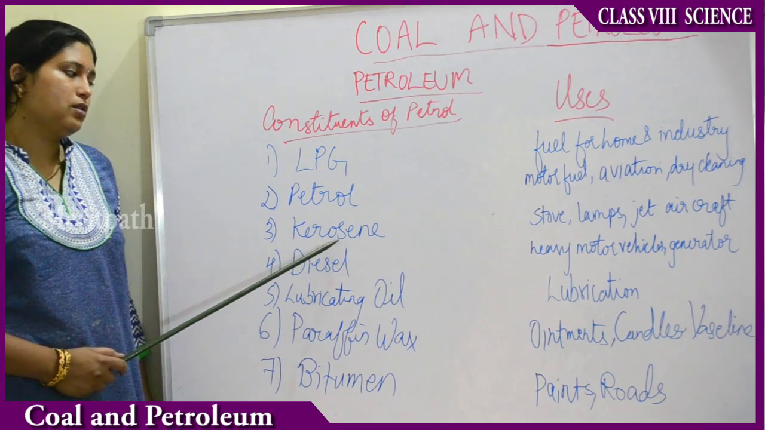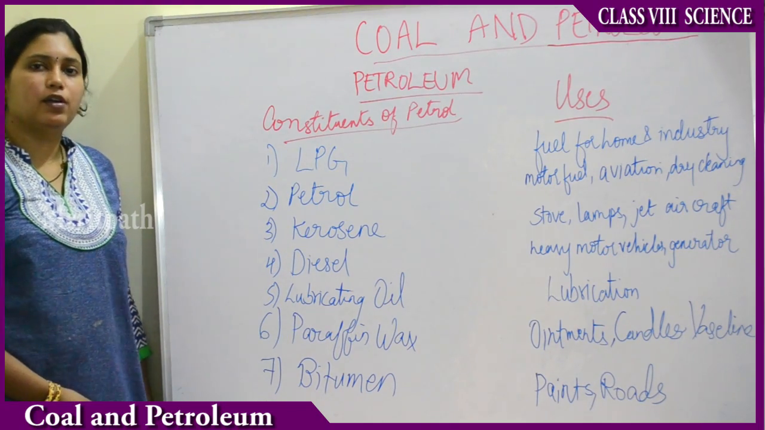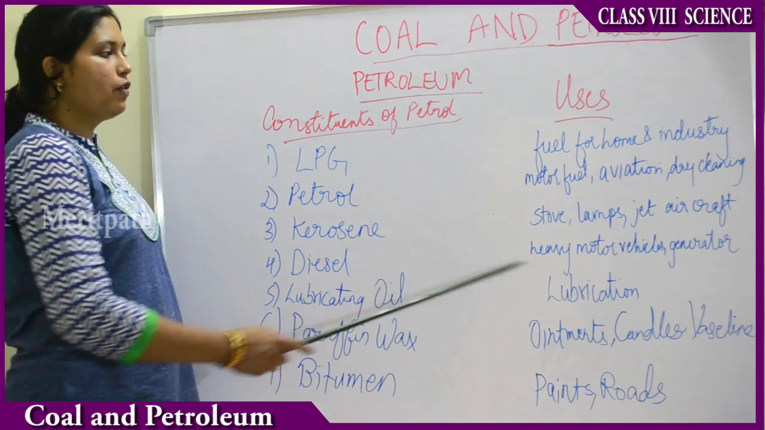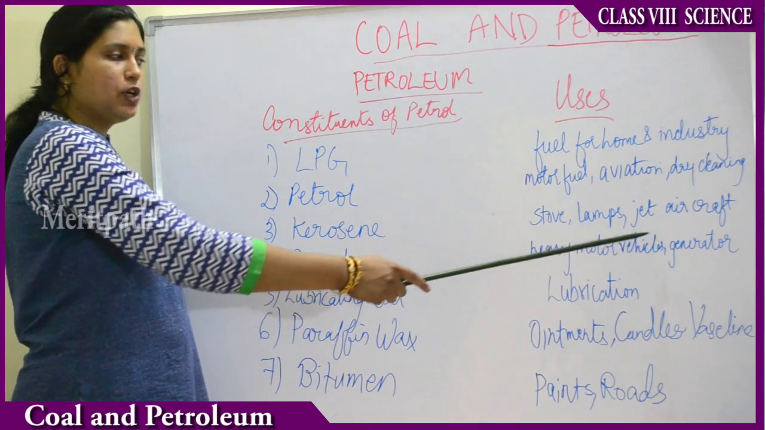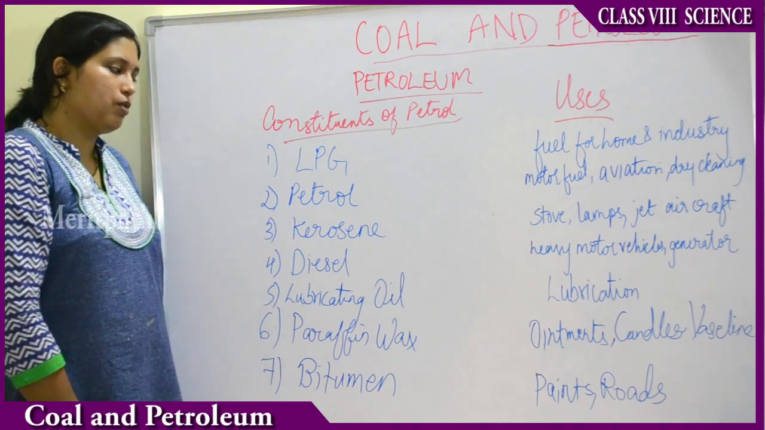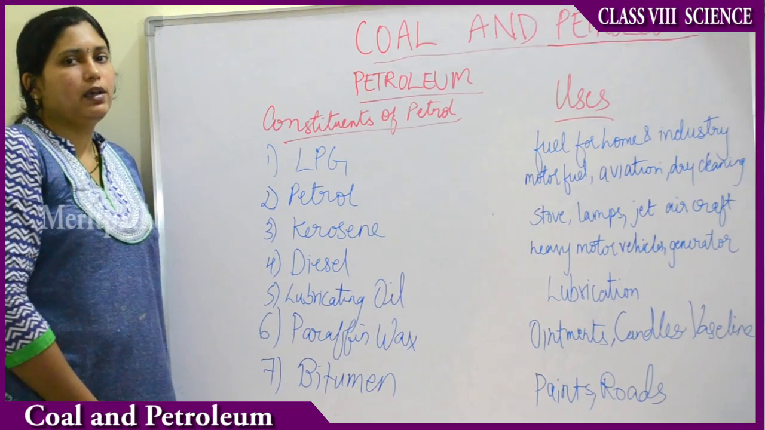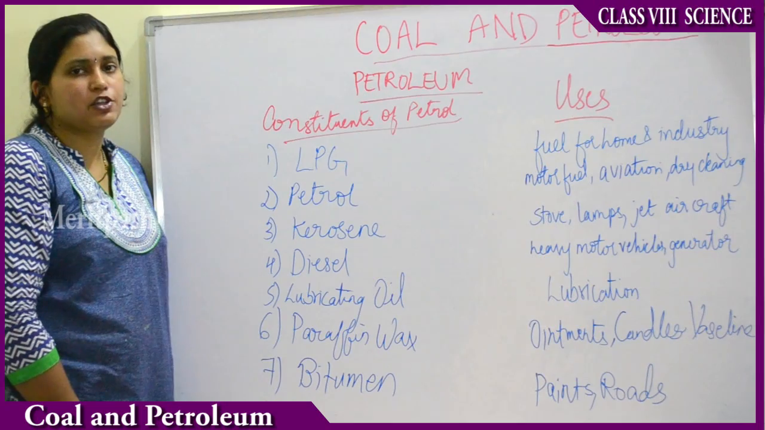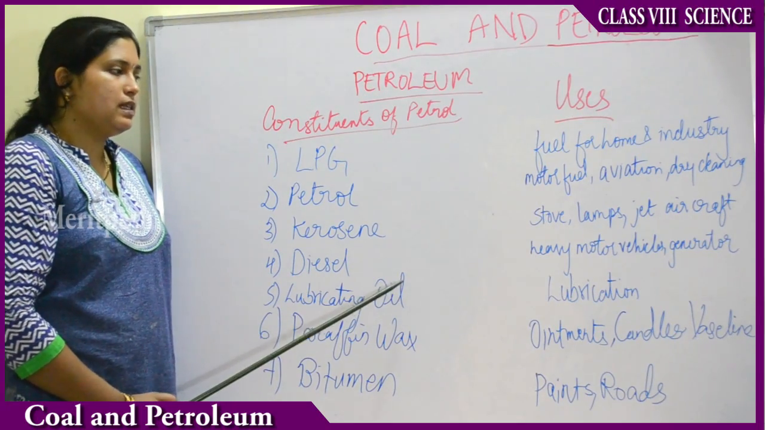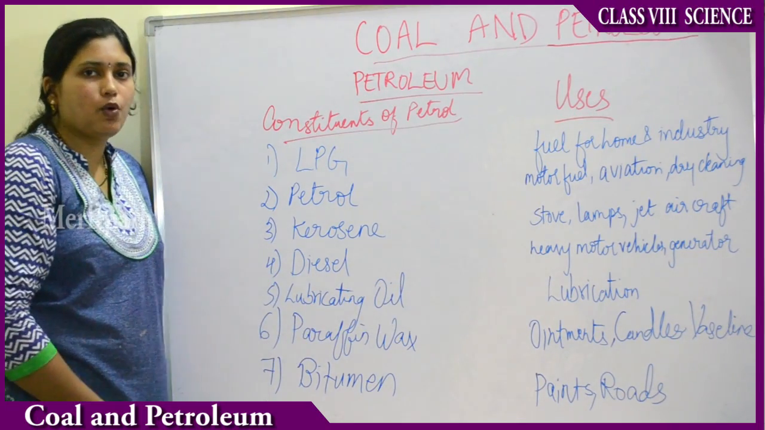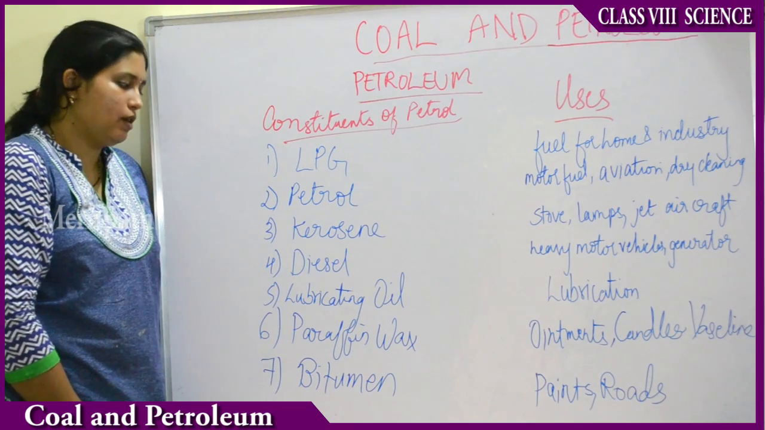Then coming to kerosene. Kerosene, as you all know, we buy from the ration shops. These are used for lighting stoves, lamps, and jet aircraft also run with the help of kerosene. Next, coming to diesel. As I told you earlier, heavy vehicles which run on national highways run on diesel. Then the generators in all the homes, factories and offices run on diesel.